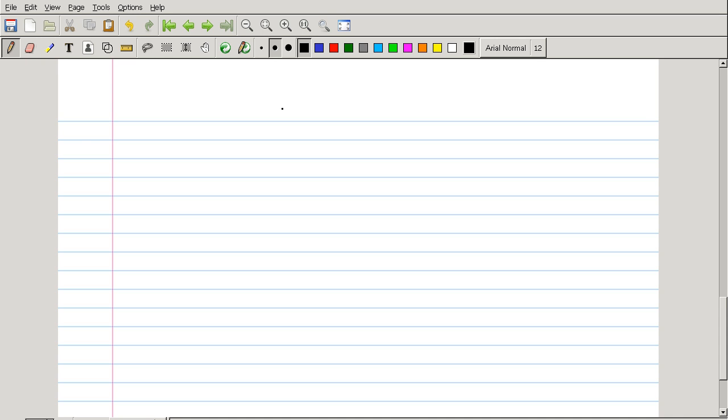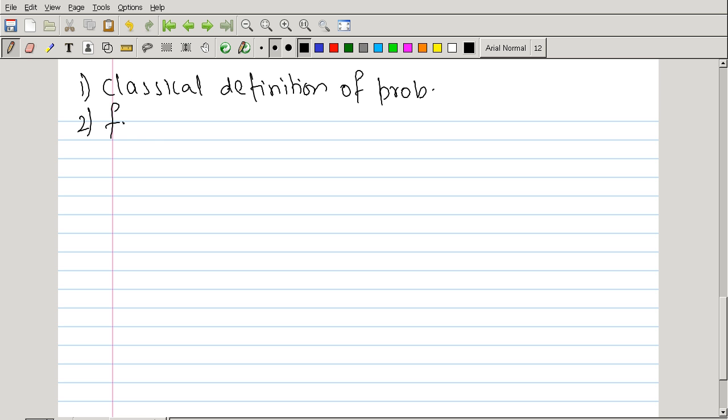Three different ways of defining probability. The first one would be classical definition of probability. Second one would be frequency interpretation of probability.